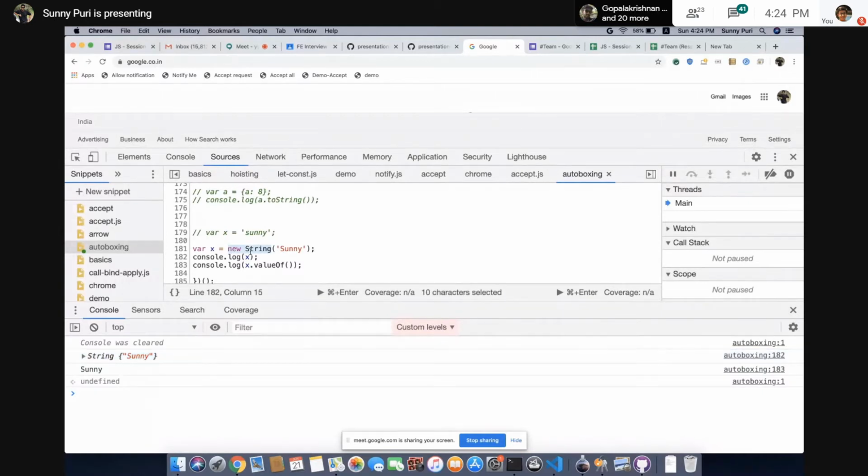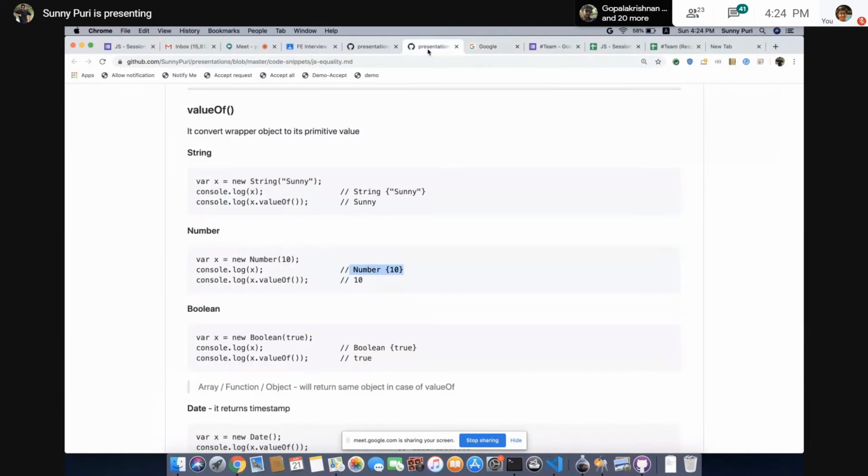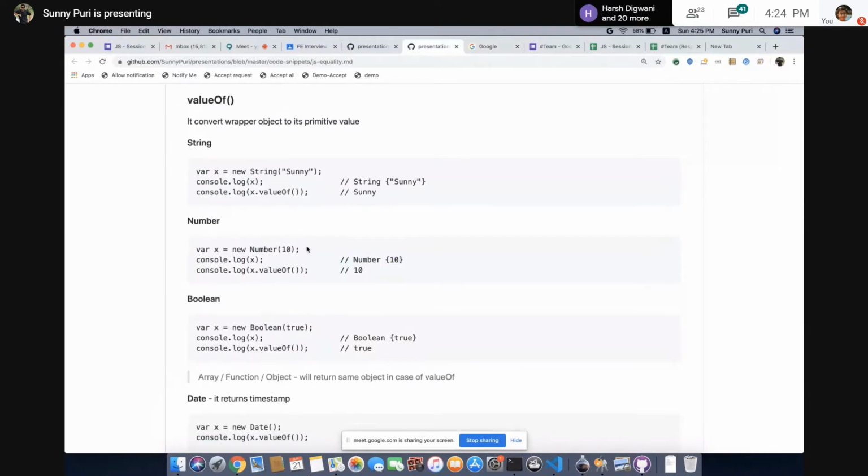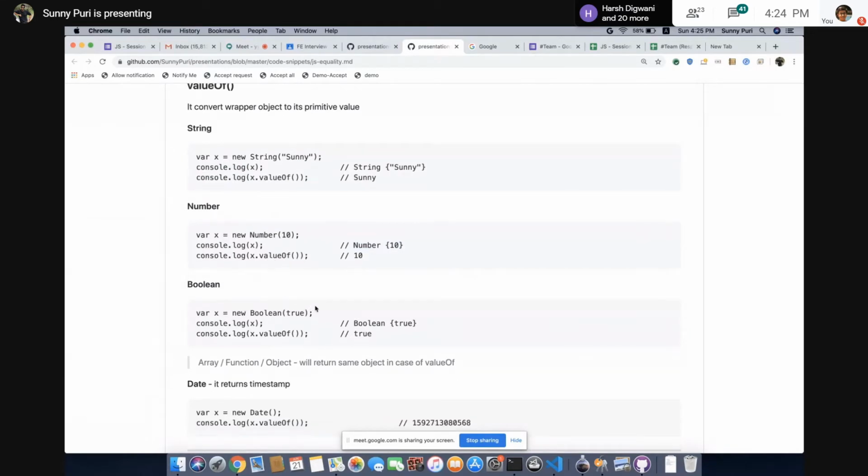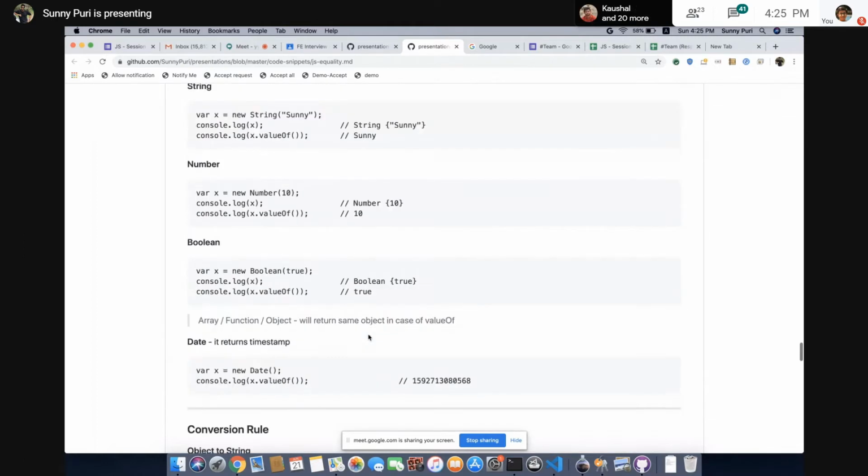So with valueOf, we'll get the primitive values. Similarly, in case of number as well, we can get the primitive value using valueOf. We'll get 10. In case of boolean, we'll get the same thing, true. With valueOf, we'll get the value directly.